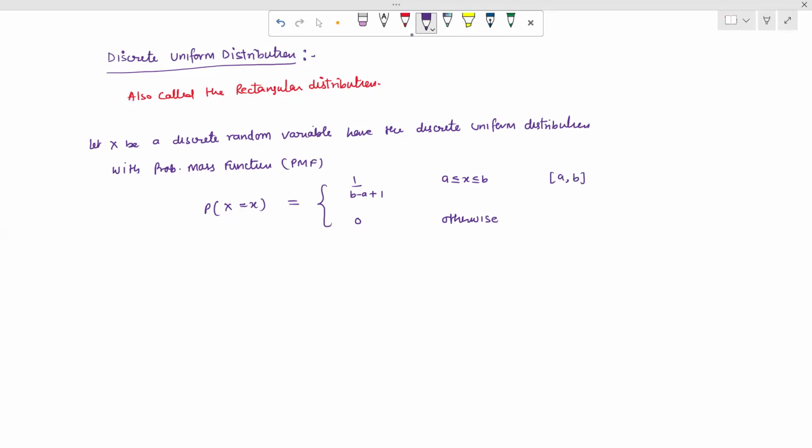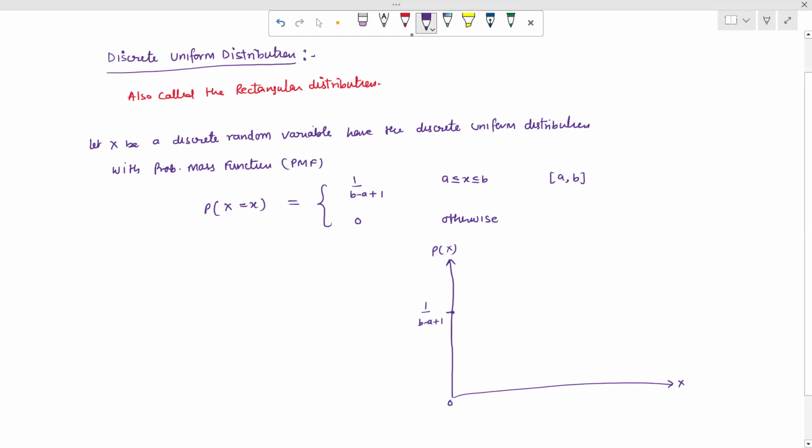Now how to explain this on paper? Let us represent it graphically. This is our random variable X. Here we write the probability of X, P(x), which is defined as 1 upon b minus a plus 1. So we take the point b minus a plus 1 here, and this is the origin.